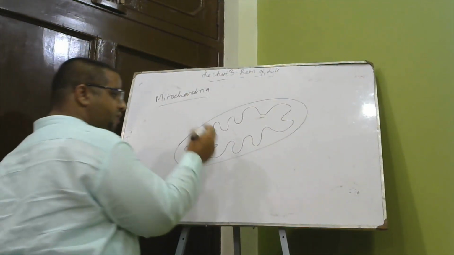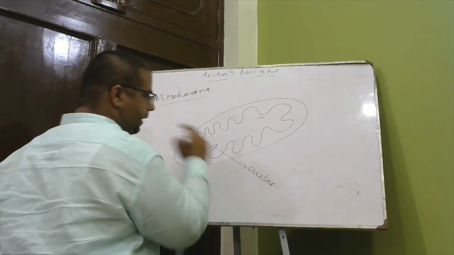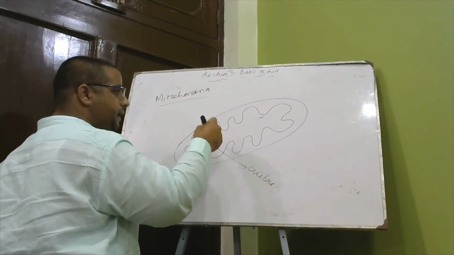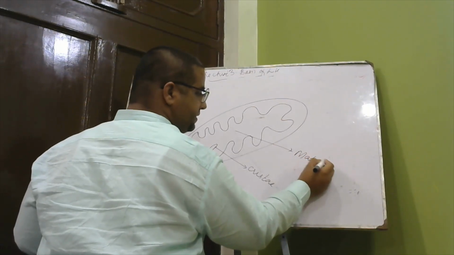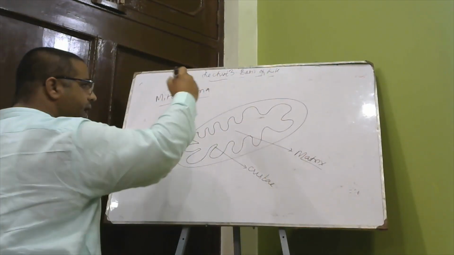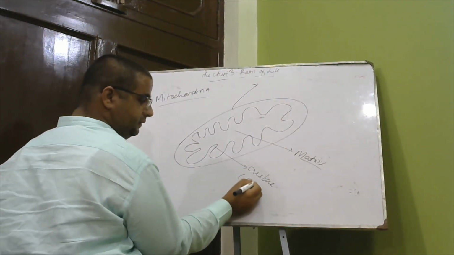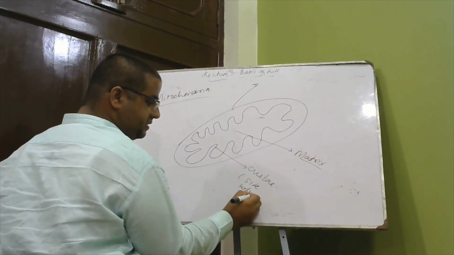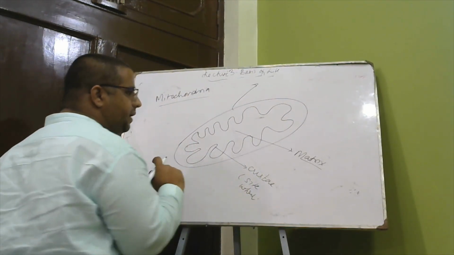These form finger-like projections called cristae, and the inner area is also called the matrix, which contains the basic fluid of the mitochondria. This is the site where chemical reactions occur, maybe at the cristae, maybe in the matrix.